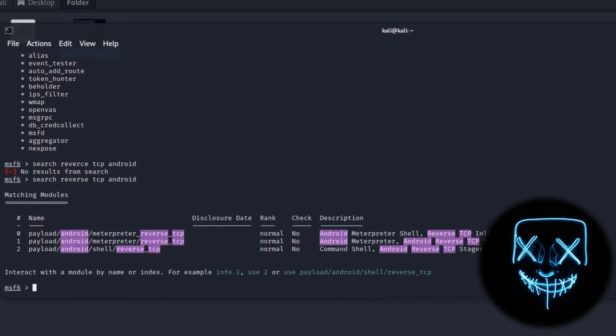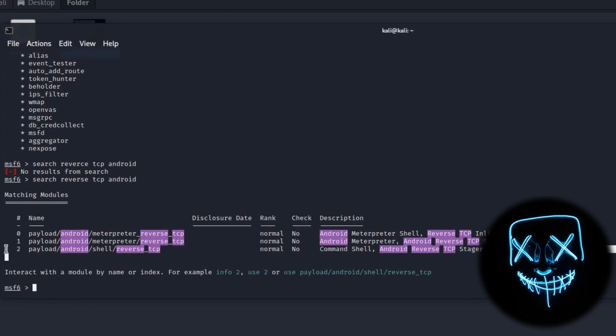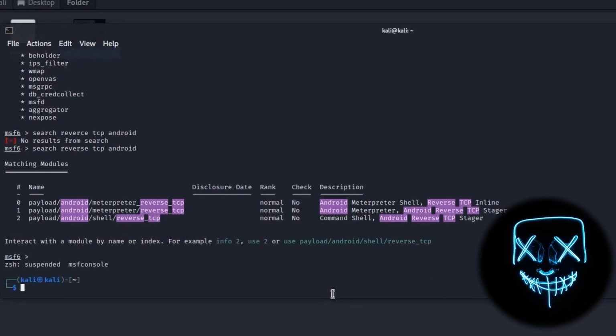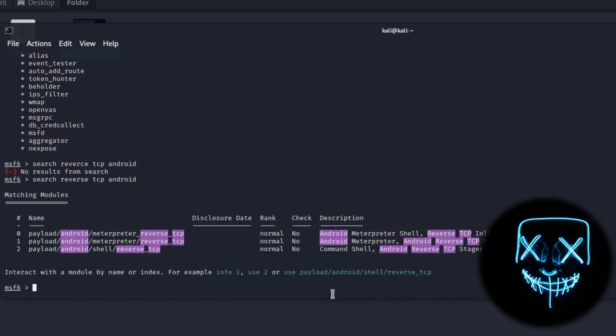But as I said before, the antivirus will detect those payloads, so you have to find a method to bypass the antivirus. We will talk about some methods in future videos